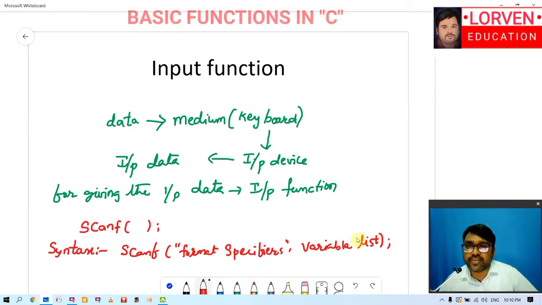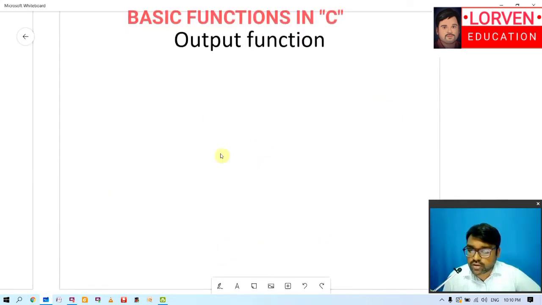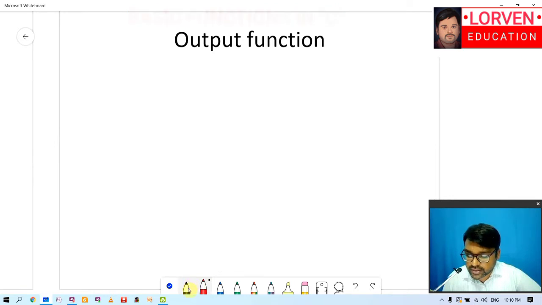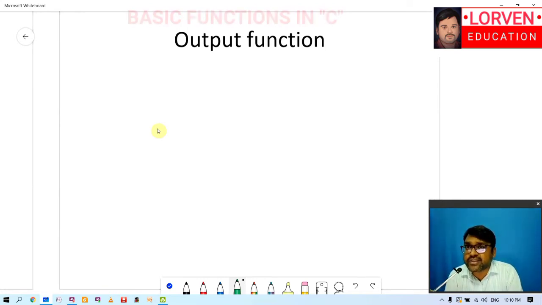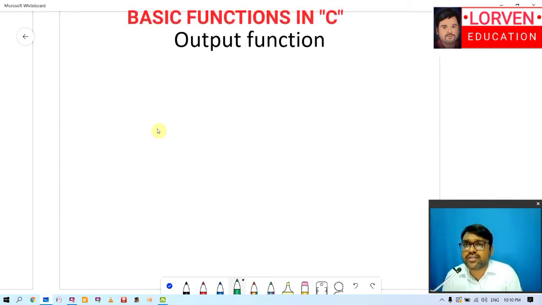Now we have got some idea of what is an input function. Now we'll be going into the next concept called as output function, and it is like this. Now that we are aware of what is the input function and how we are going to implement the input function, we will be having some base idea. Whenever the data is being given by the user as input, then it will be processed and it will be given as output. So the question is, what is an output function? The description is like this.